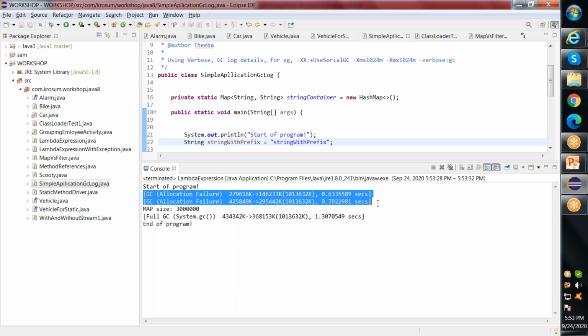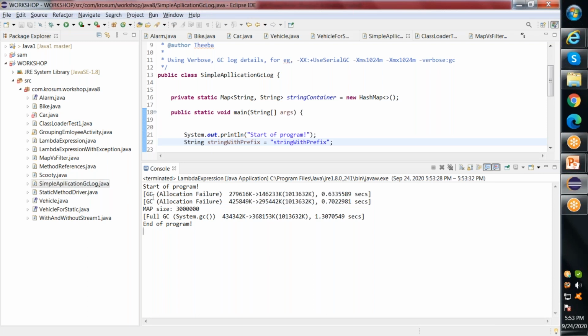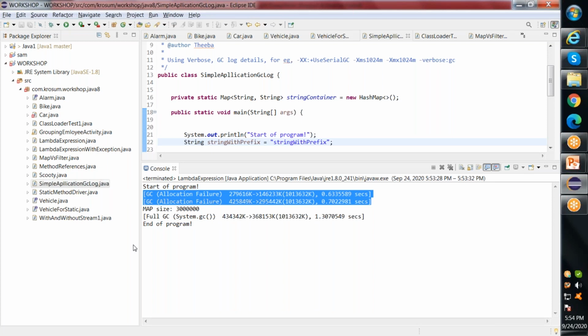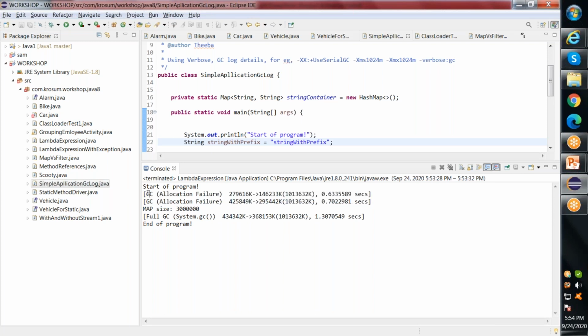GC log values means garbage collection log values, which were forwarded to our standard output just because we are using the verbose option. This output may look pretty different, but if you get into it, you'll have a clear idea.